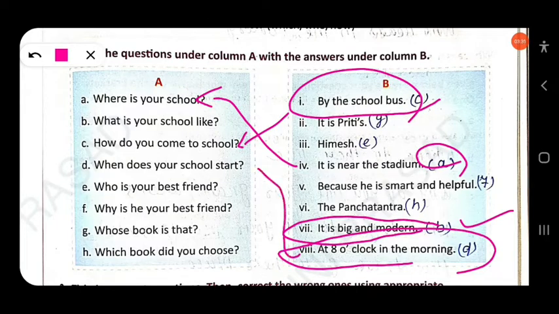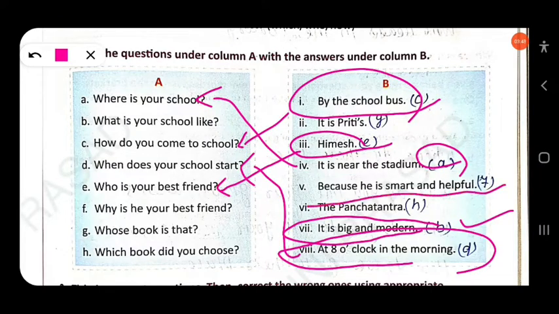Then next here, who is your best friend? So here, Himesh. Third option. Then next here, why is he your best friend? Because he is smart and helpful. Here the fifth option. B. Then next, whose book is that? We are talking about the ownership.